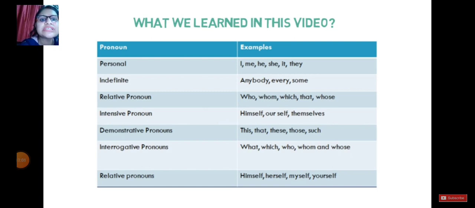I'm so sorry, there is a mistake over here. It should be reflexive pronoun at the end. Remember, it should be reflexive pronoun at the end. It is also used for himself, herself, myself, yourself. Remember only one thing, that your subject and object should be the same. Then only can a reflexive pronoun be different from your intensive or emphatic pronouns. So hope, students, you have understood the concept of pronouns, but if there is any doubt, we will discuss. Thank you so much, students.